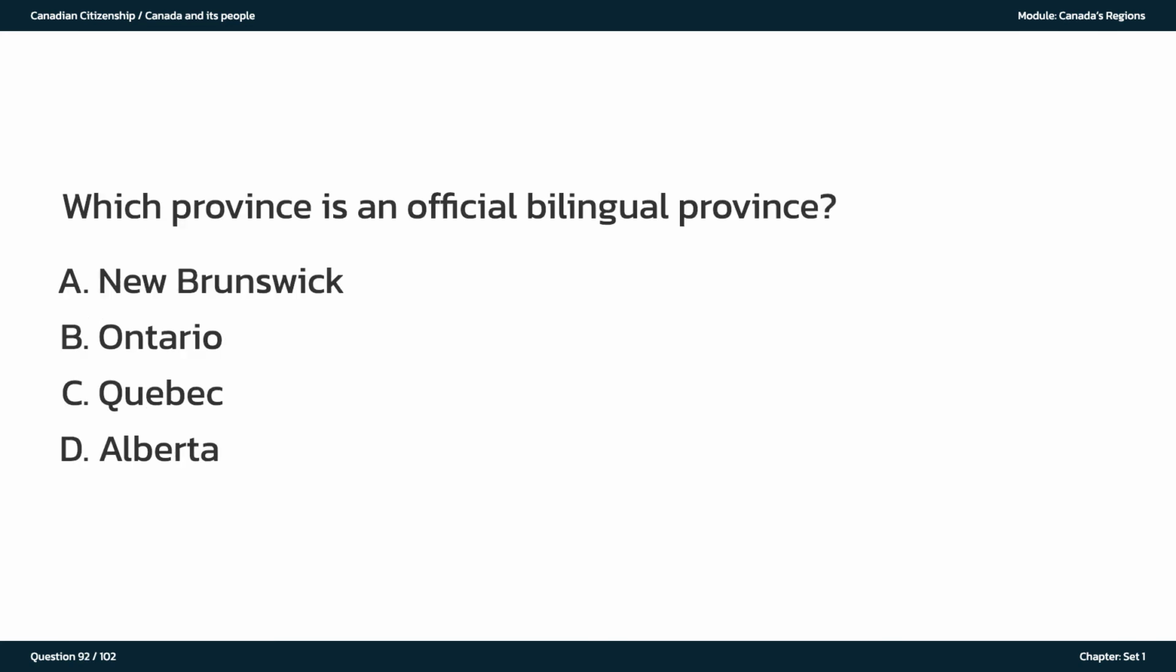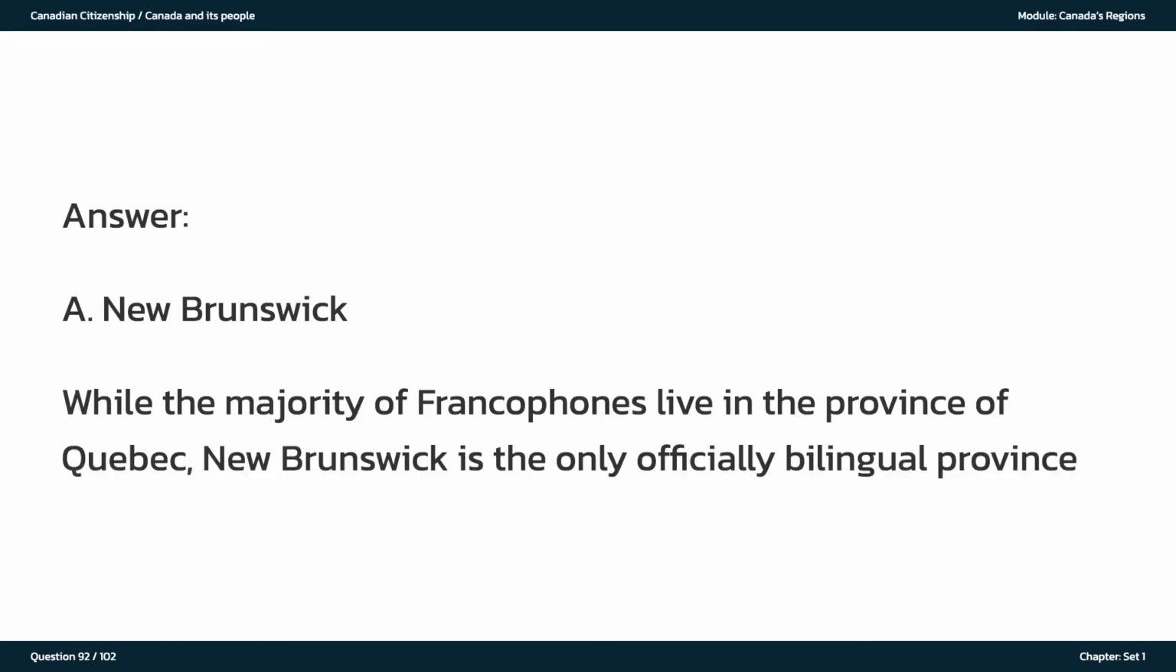Which province is an official bilingual province? A. New Brunswick. B. Ontario. C. Quebec. D. Alberta. The answer is A. New Brunswick. While the majority of Francophones live in the province of Quebec, New Brunswick is the only officially bilingual province.